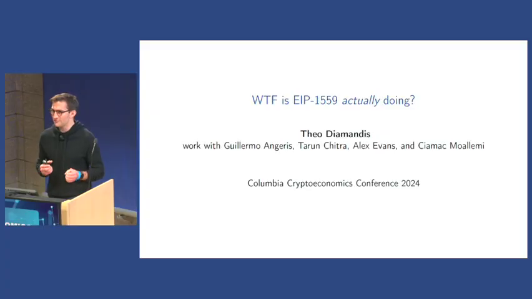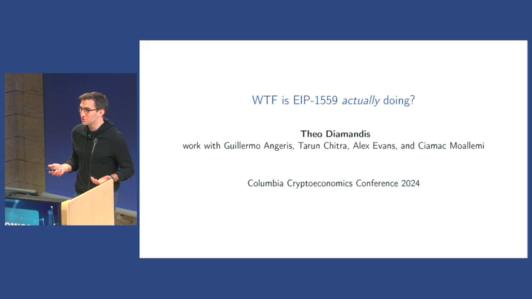This talk, as my talks normally are, is very much from the mathematical optimization perspective, looking at 1559, 4844, and associated transaction fee mechanisms from that perspective. If you saw my talk last year, when we were still figuring out the online version of this problem, we looked at how to design multidimensional fee markets. This talk takes the other perspective: taking something that currently exists and asking, in the framework I presented last year, how does this fit in? What are the design choices that were made? And as an open question, were these the best design choices? Could we do better?